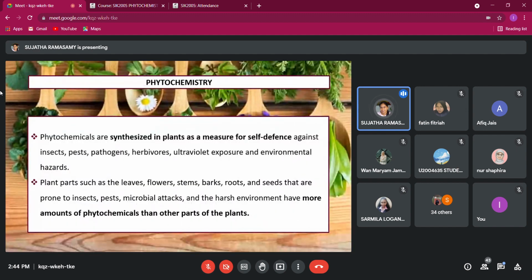Okay. So plants do produce the secondary metabolites for self-defense. One of the reasons; there are many reasons. One is self-defense. How can these secondary metabolites defend the plants from insects, pests, pathogens, herbivores, UV, and any environmental stress? For example, if you remember your SIK 1001 and SIE 1001, when you learned about plant diversity, going back to last semester or two semesters back, you learned about gymnosperms, the pine plant.